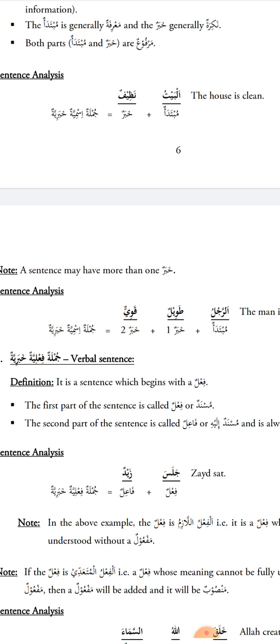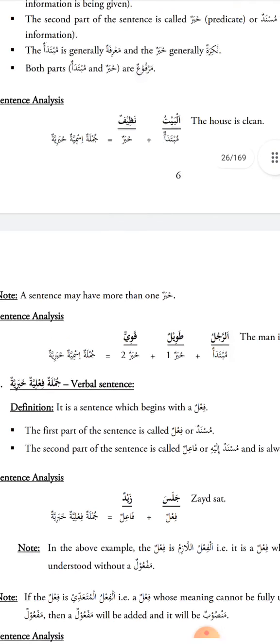And we learned that the mubtada is normally ma'rifah, generally ma'rifah. Here we see al-baytu, it's ma'rifah. Alif lam, the house, a specific house.